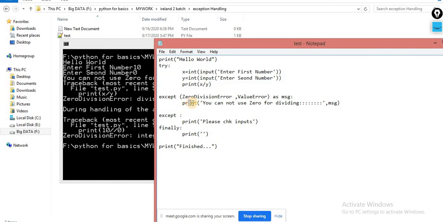It doesn't matter where your error is occurring over here, but I want this line should be executed. This is the mandatory line. Just imagine, whenever you are releasing the connection in the case of the database. Just imagine the scenario, you are opening a website, eventually the connection is broken.